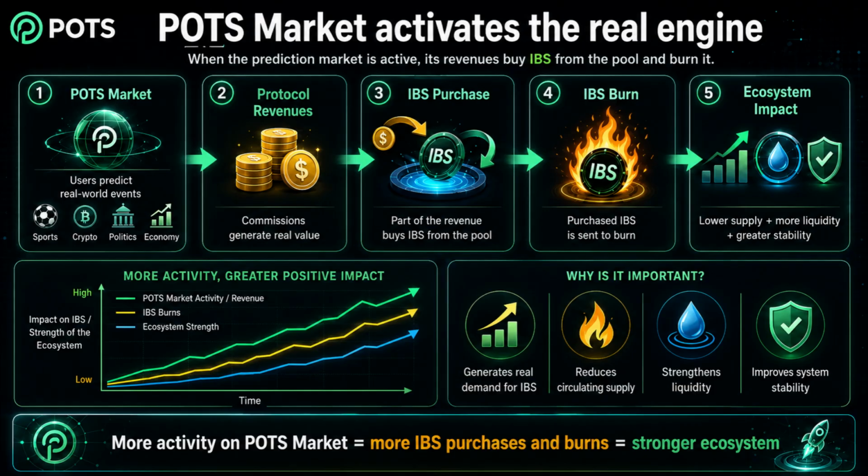This slide shows why POTS Market is so important for the ecosystem. When the prediction market is active, users will be able to participate in real-world events, sports, crypto, politics, economics, and other categories. That activity generates volume, and that volume generates revenue for the protocol. A portion of that revenue is used to buy IBS directly from the pool. Then, that purchased IBS is burned, meaning it leaves circulation. This creates a positive effect. Less IBS supply, more liquidity in the system, and greater stability for the ecosystem. In summary, the more activity POTS Market has, the more strength the DeFi layer of POTS can receive.